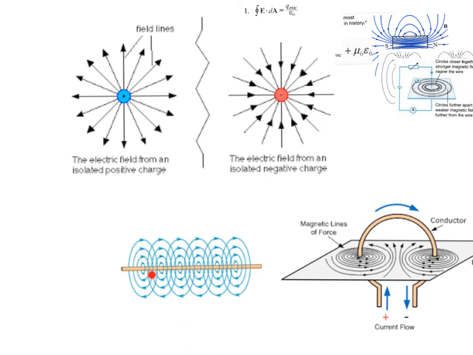So from a calculus point of view, these kinds of fields have divergence. But they only diverge if you enclose the point from which they originate. So there's no divergence out of this surface. And that's captured in Gauss's law. But they have no curl.